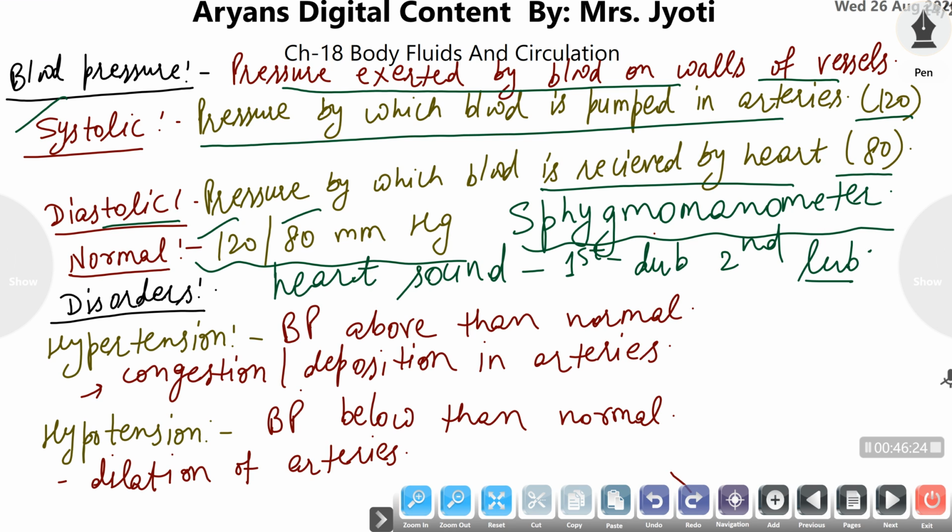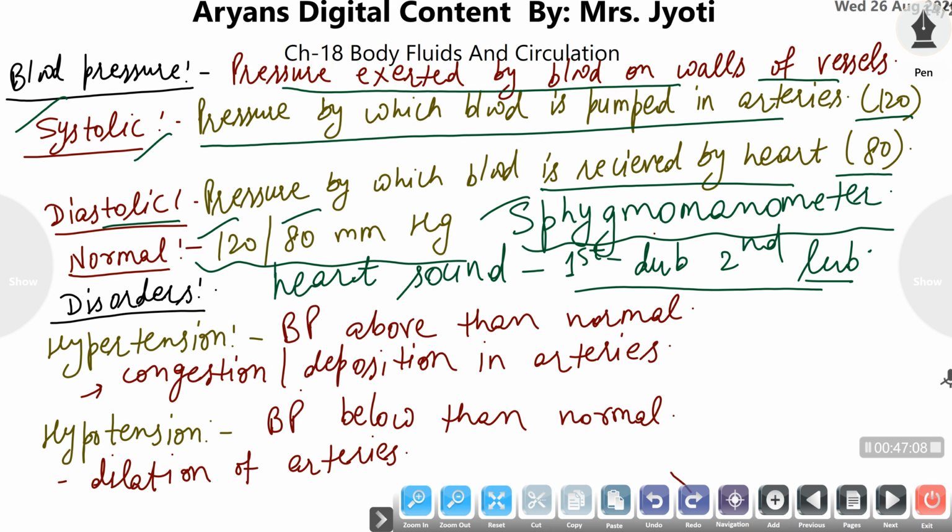So, lub, dub. This sound is heard while measuring the blood pressure. When the first sound appears and is noticed, the pressure noted is our systolic pressure, that is the pressure at which the arteries are receiving blood from the ventricles. When the second sound is heard, that is the sound by which veins are transporting the blood to the auricles, that is our venous pressure. So, by noticing these sounds, blood pressure is measured.